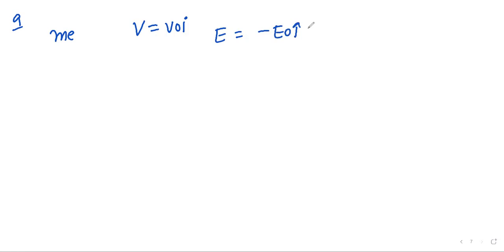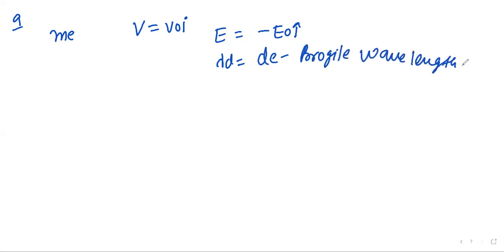E naught is constant. If lambda naught is the de Broglie wavelength initially, then its de Broglie wavelength at time t is given by. So we have to find lambda d, the de Broglie wavelength.